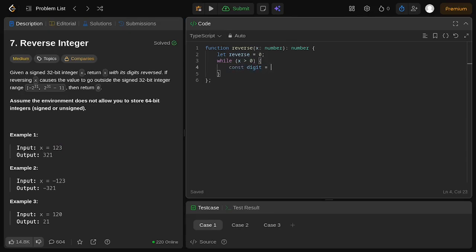We extract the digit from x using x and the remainder operator of 10, and that way we can get the digit of every input of x. How do we do this? Since we already declared the digit, we need x to be mutated along the way with the while loop until x hits 0. Then the while loop will stop and we return the answer of reverse. Don't forget to return the reverse variable from the function.